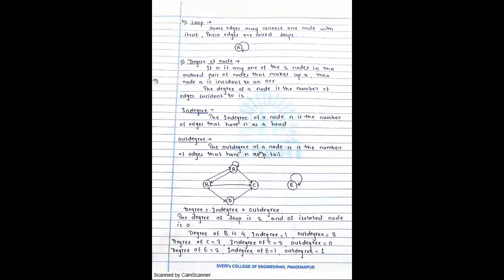Out degree means the number of edges going out from that particular node. In degree म्हणजे काय? Whatever edges are coming towards that node or vertex, and out degree means whatever edges are going outside of that vertex. Same concept we are using. Degree is equal to in degree plus out degree.